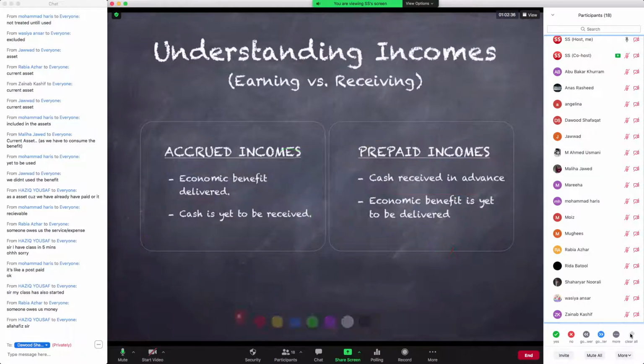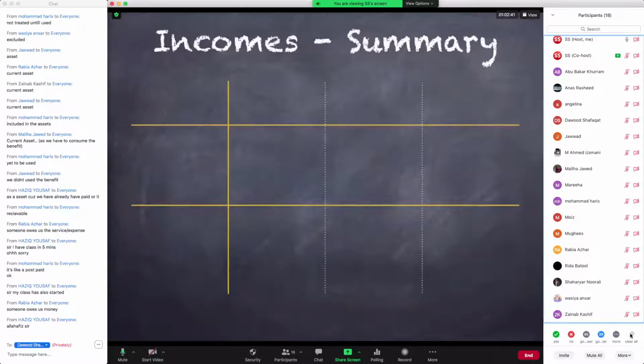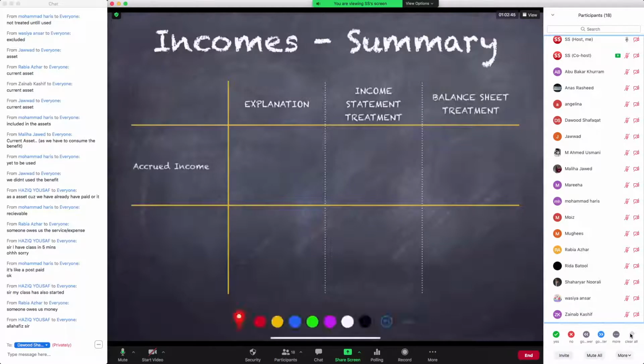So now we are going to move on to our final slide. How is it going to have an effect on our income statement and on our balance sheet? So I'm going to quickly go through these effects, and I'm sure you will agree with this.